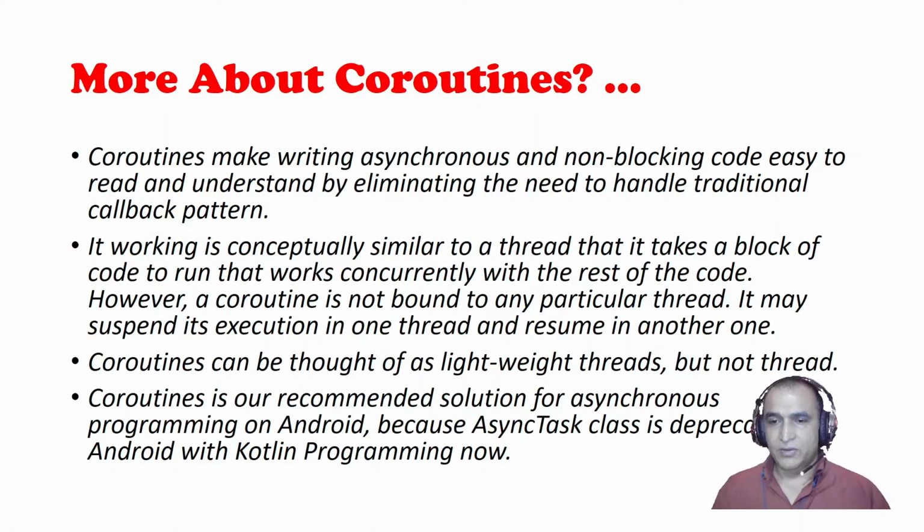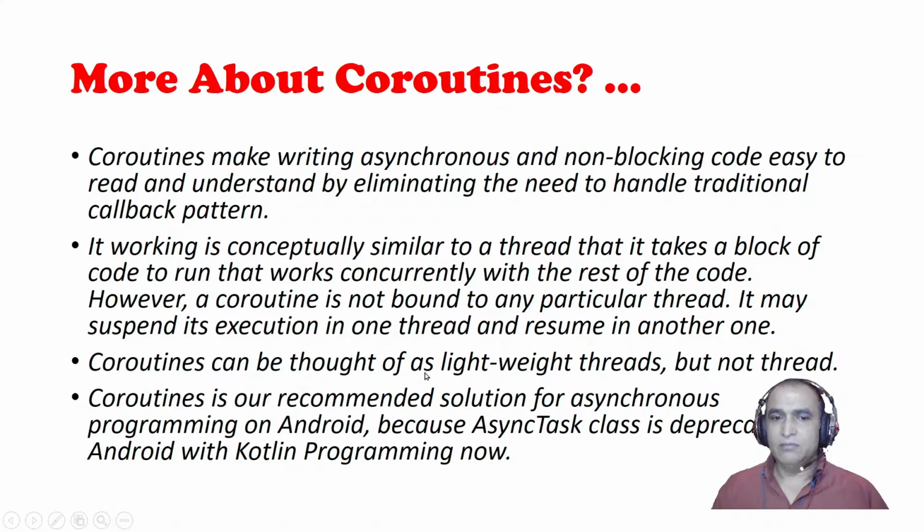If we start an operation in a single thread by using multi-thread programming, then we have to perform that particular work within that thread. But a coroutine is thread independent, so it is not bound to a single thread. It may suspend its execution in one thread and resume in another thread. It means it can start the execution in one thread and stop the execution in another thread. So it can travel within threads.